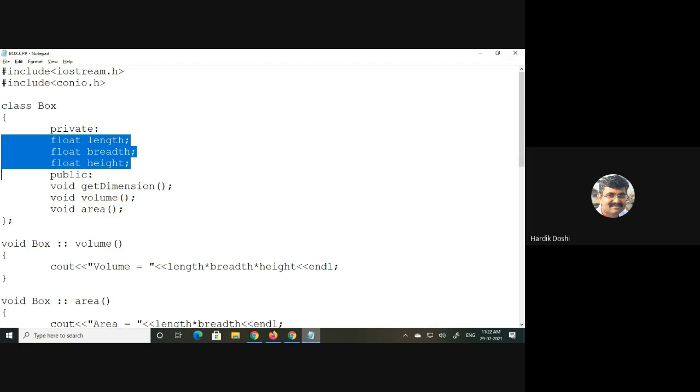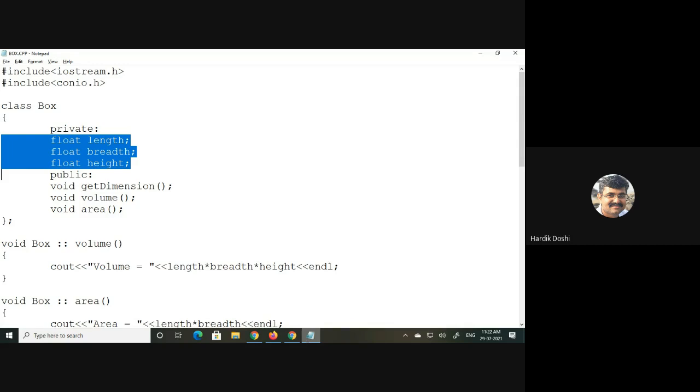So what happens when I write box B2? More 12 bytes are allocated, or will it use those 12 bytes allocated for B1?